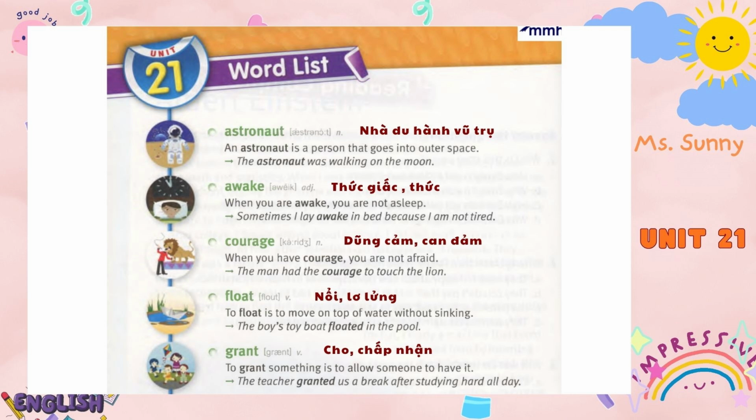Unit 21. Word list. Astronaut. An astronaut is a person that goes into outer space. The astronaut was walking on the moon. Awake. When you are awake, you are not asleep. Sometimes I lay awake in bed because I am not tired.